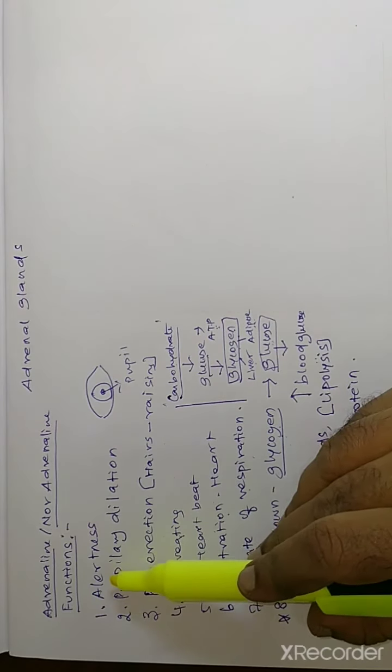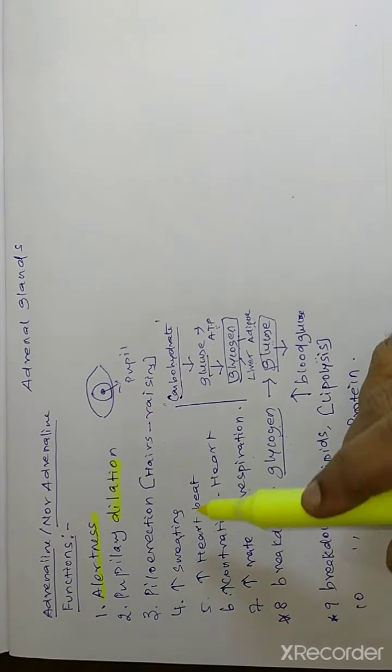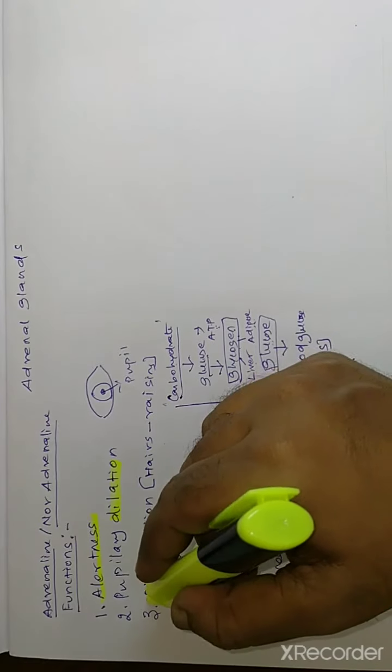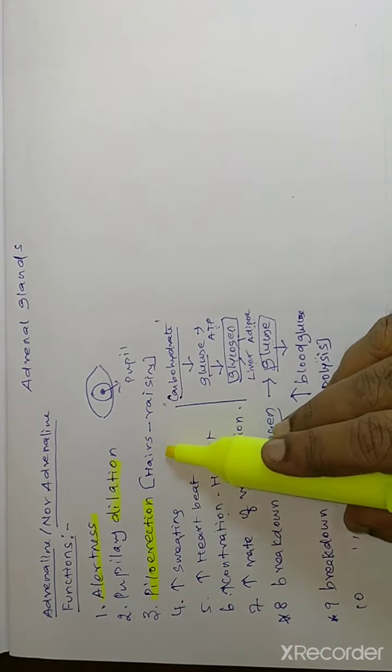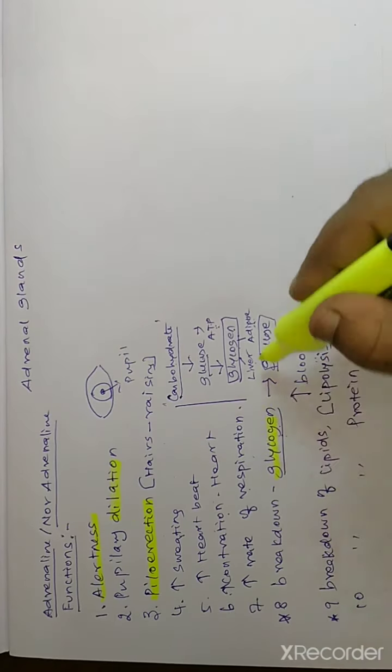So when we face the emergency situation, it make our body alert. It dilate the pupil. It is responsible for piloerection. The meaning of piloerection, that means the raising of hairs, increase the sweating, increase the heartbeat rate, increase the strength of contraction of heart, and increase the rate of respiration. It break down the glycogen into glucose, so the blood glucose level increases. It is responsible for breakdown of lipid and breakdown of protein.